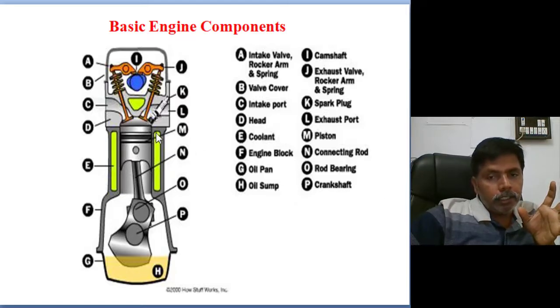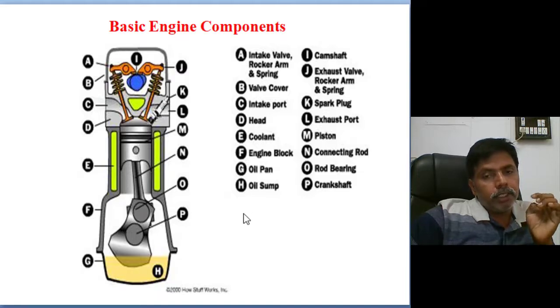This is the cylinder block, piston. The piston is reciprocating in the liner. Above the piston, below the head, the total is called the combustion chamber. Whatever force is exerted after combustion acts on the piston. The piston moves from top dead center to bottom dead center. By this reciprocating motion through the connecting rod, we are converting it to rotary motion. This rotary motion shaft is directly connected to the clutch plates. Next, clutch plate to gearbox, gearbox to transmission system.